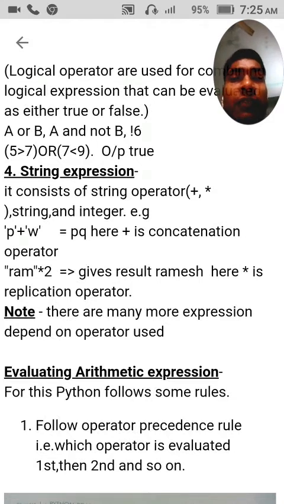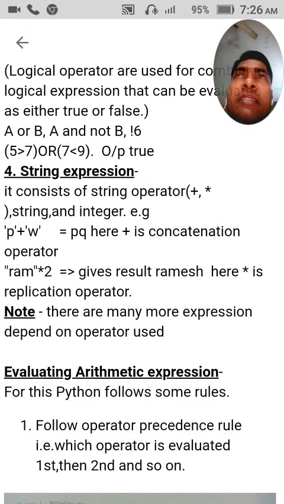It consists of string operators, strings and integers. It means the string expression consists of only three things. First, string operators. Second, any string. Third, integers. Here I am giving you an example for this: P plus Q. The outcome of this expression will be PQ. Here plus is used as a concatenation operator.